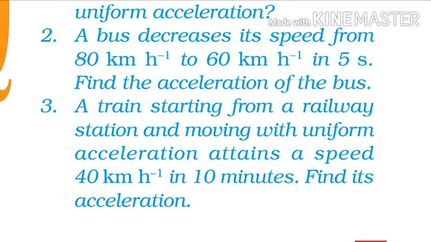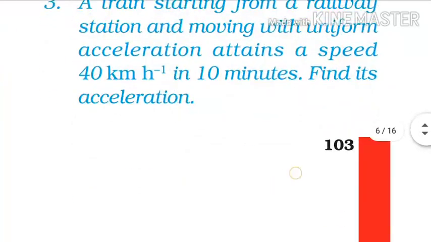So this will be equal to 40 divided by 1 by 6, so 6 goes in the upward direction, so 6 times 4 is 24, which means 240 kilometer per hour square. So this is the acceleration acting on the train.